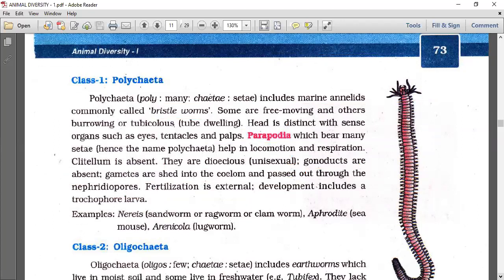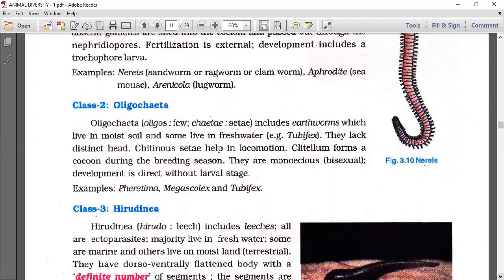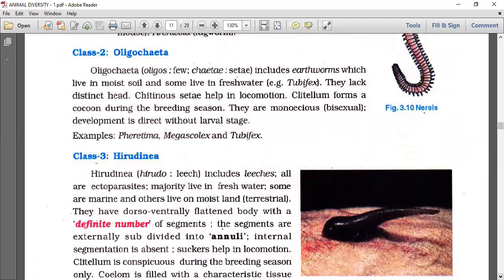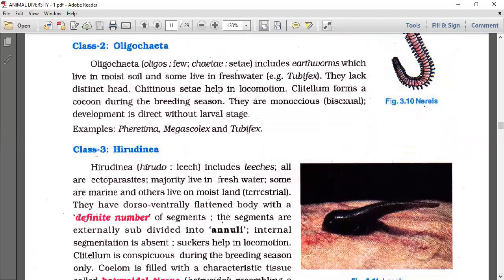Next, Oligochaeta. Oligo means few, chaetae means setae. They include earthworms which live in moist soil, and some live in fresh water, for example Tubifex. They lack a distinct head. There is no head, just keep the earthworm in mind. Chitinous setae are helpful for locomotion. Clitellum forms a cocoon during the breeding season, but the clitellum is present throughout the lifetime.